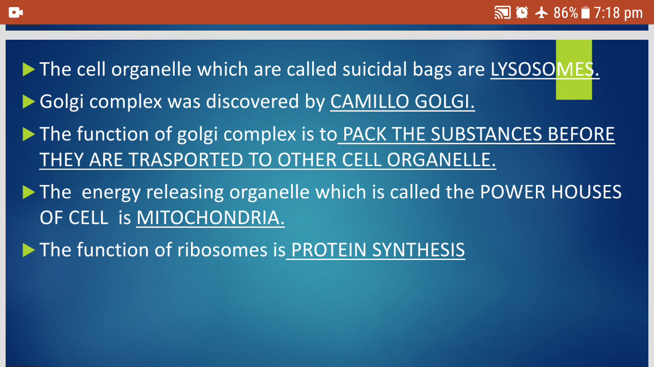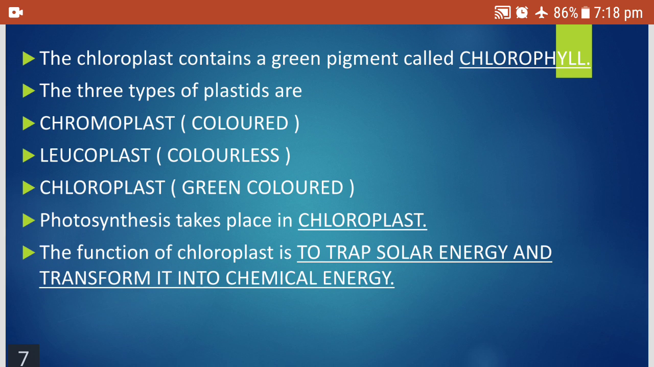It is mitochondria. You know why they are called the powerhouse? Because they provide energy by cellular respiration. The function of the ribosome is protein synthesis. Again, ribosomes are involved in the synthesis of proteins.